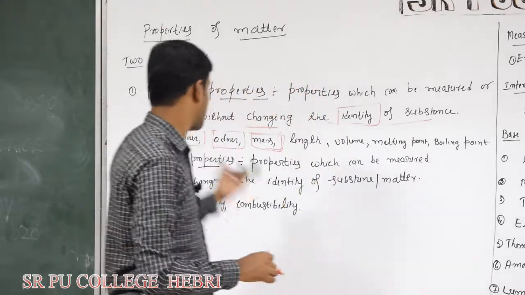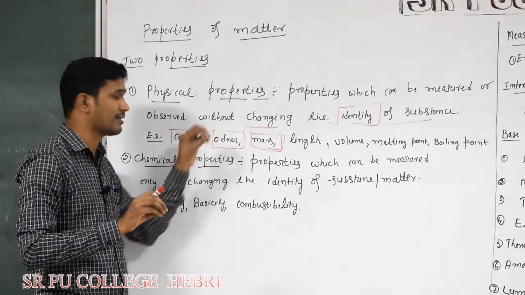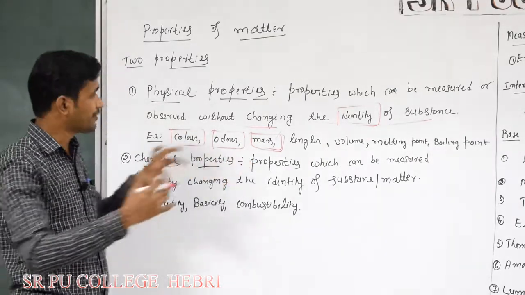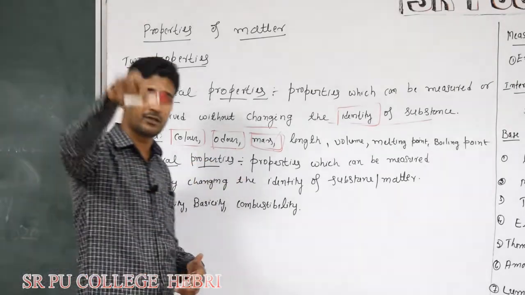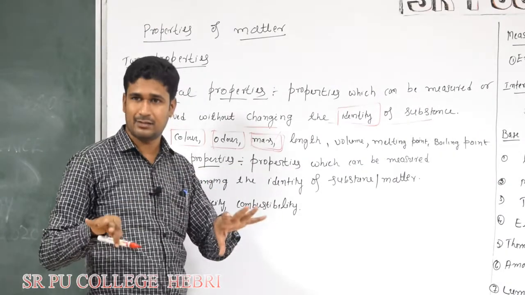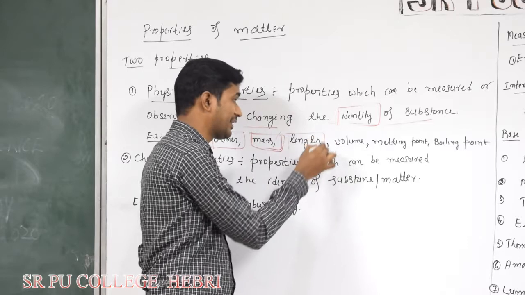Even odor, the smell of a substance: if you just inhale it, you can say the smell, with no need to change its identity. Even mass: you put the object on a weighing balance and you get its mass.